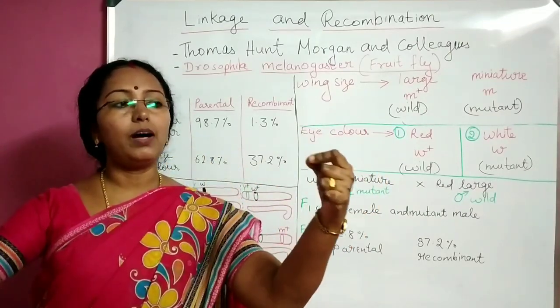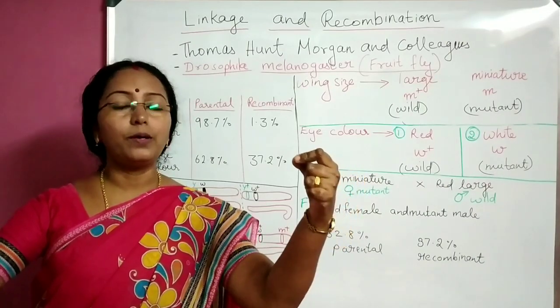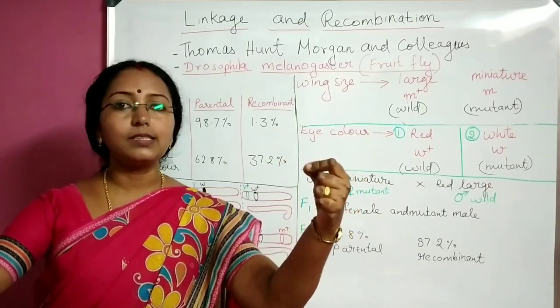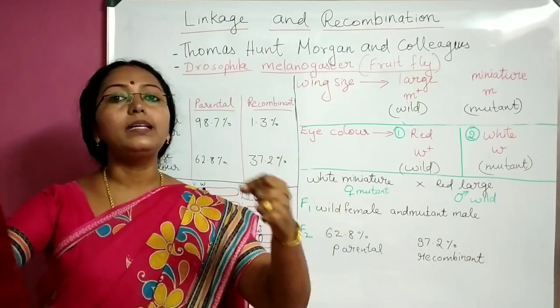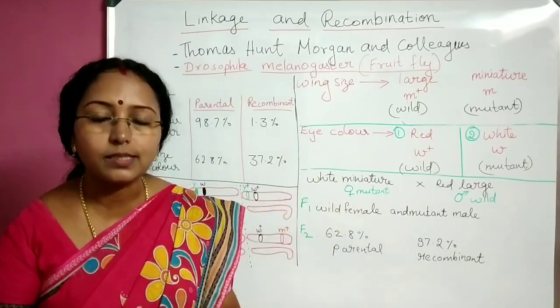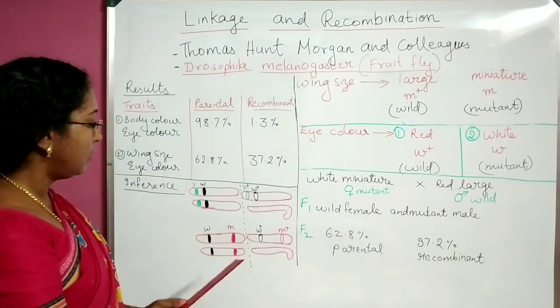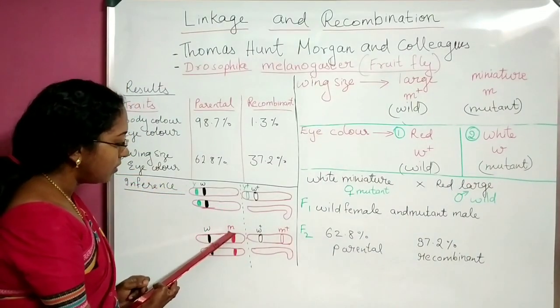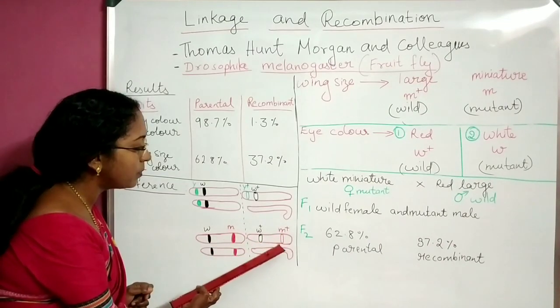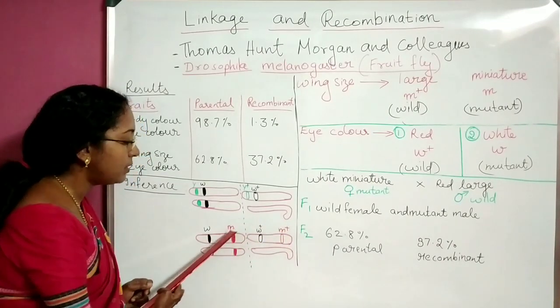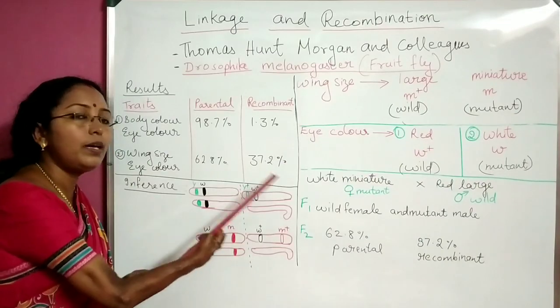Since the genes for eye color and wing size are far apart, there is more chance that they can combine in different combinations. Here the chromosome can break, here also this chromosome can break, and M plus can come here, M can go there.